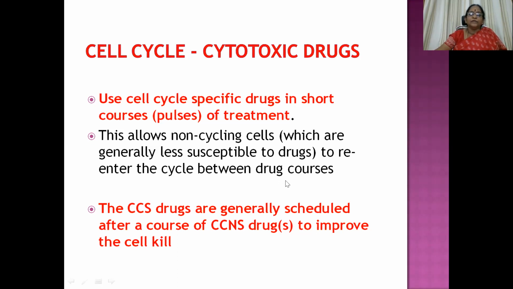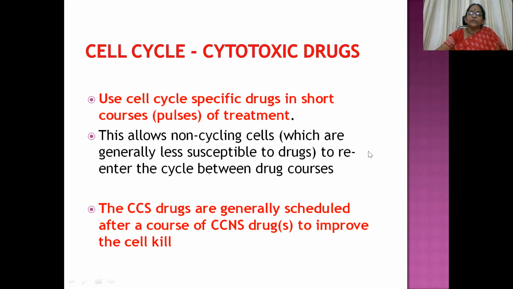Another point that you have to remember is that cell cycle specific drugs are generally scheduled after a course of cell cycle non-specific drugs. So cell cycle specific drugs are given in pulses, and they are followed after cell cycle non-specific drugs to improve the cell kill, because both cell lines will be killed.